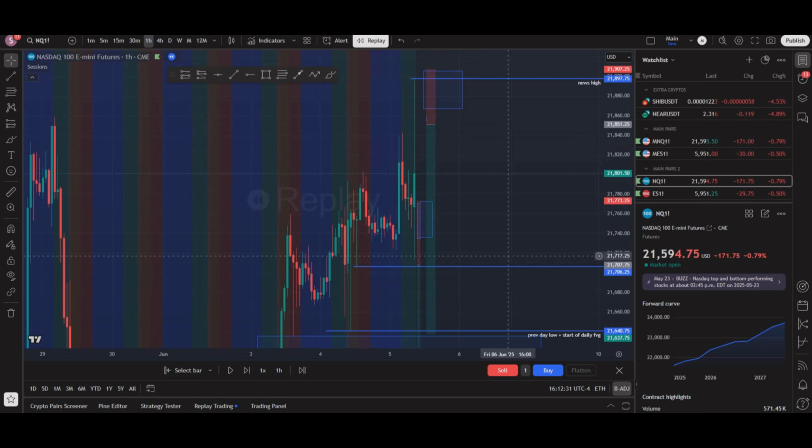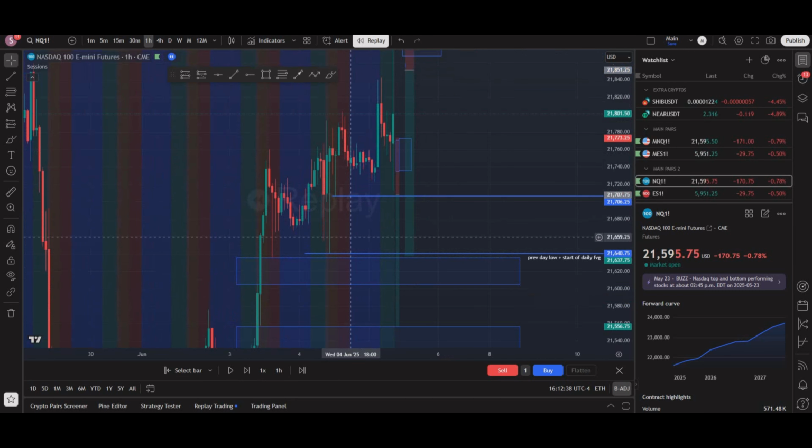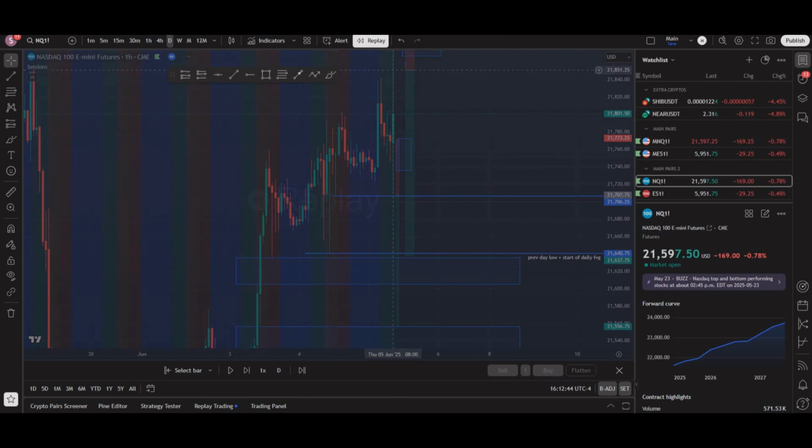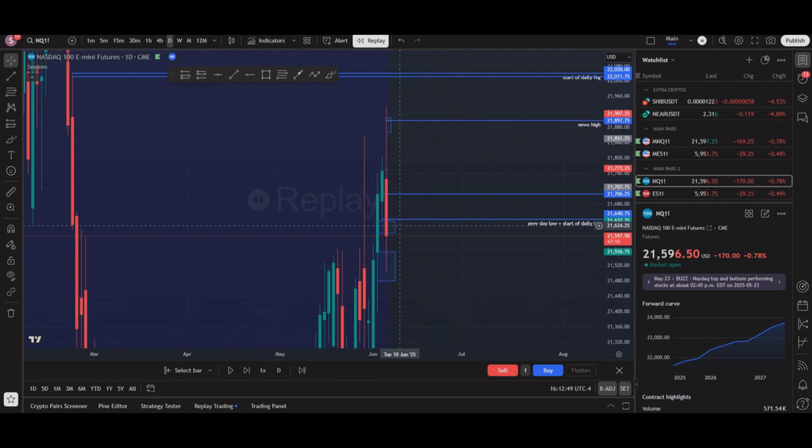So for draws on liquidity, I had marked out the news high. We had this news low. We had these hourly lows. And then we had these imbalances on the 4-hour. And this here was the start of the daily fair value gap. So another thing to note was that ES had already filled this daily fair value gap, and NQ hadn't. So that's one thing I was trying to keep in the back of my mind.